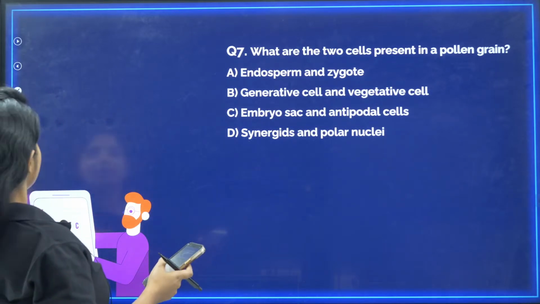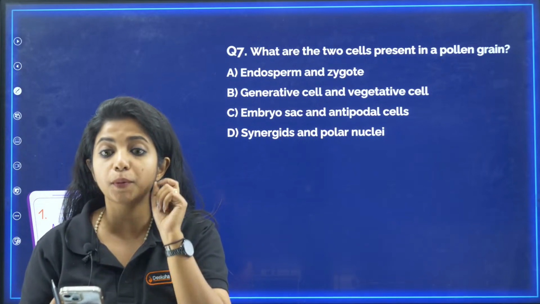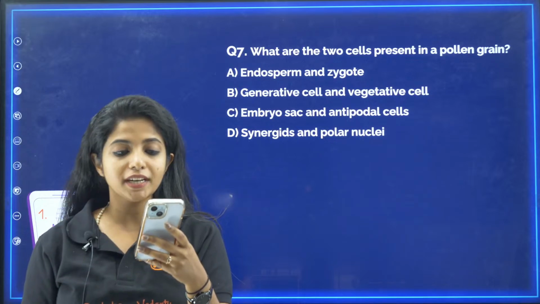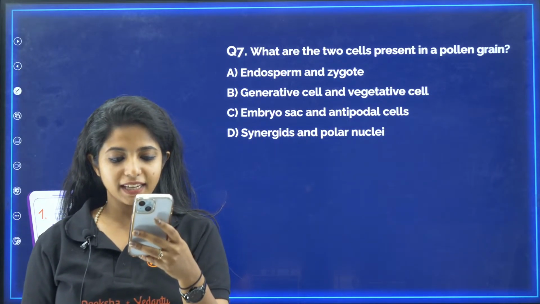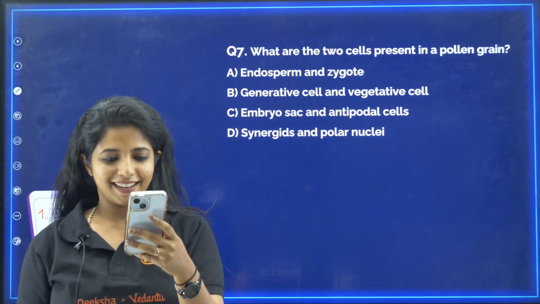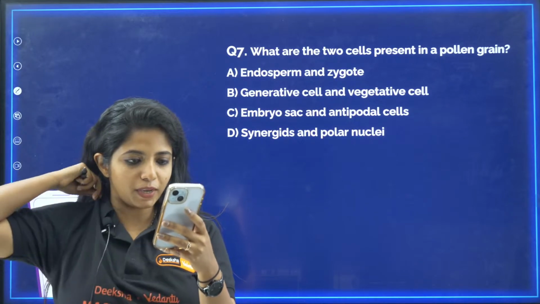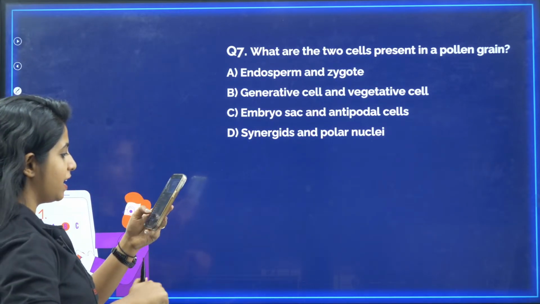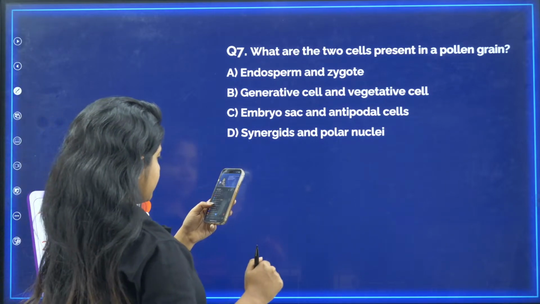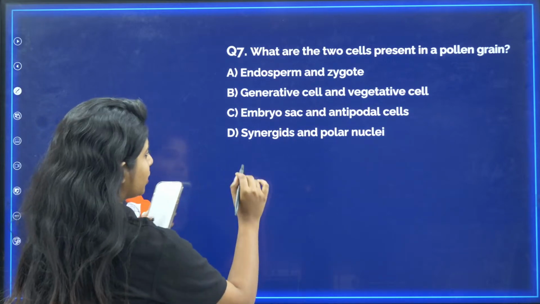Now question number 7. This should be easy for you guys. This is going to be easy. What are the two cells present in the pollen grain? Tell me, what are the two cells present in the pollen grain? Shubha said 7B, Samartha said 7B, okay. Kiki says B. Maheshwari says B, Shamna says B, Deepa says B, Kiki says B. Yamini says B, hi Yamini, Shiva, Pooja, JJ, Prakash, Abhishek, Moin, oh there are so many names. Okay, now I'll come back to the name and I'll answer it.